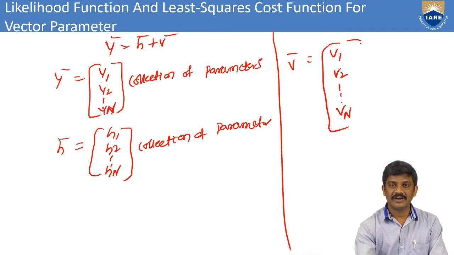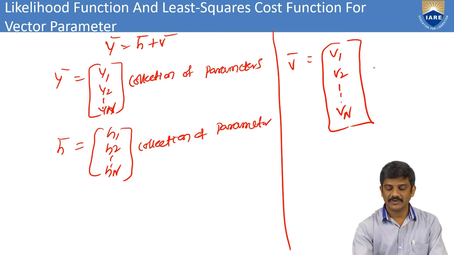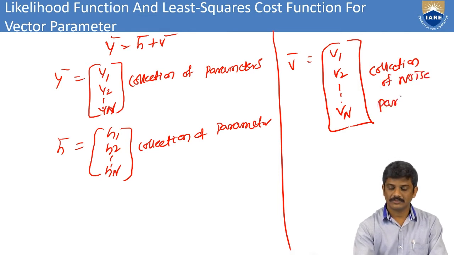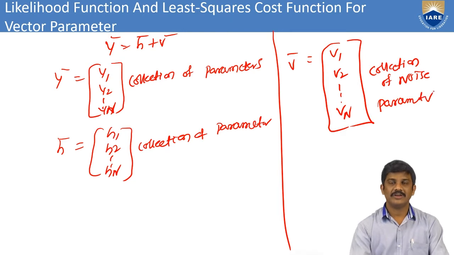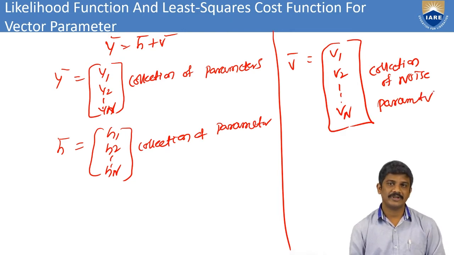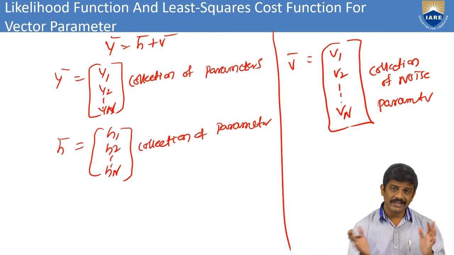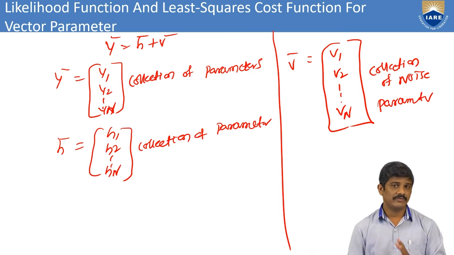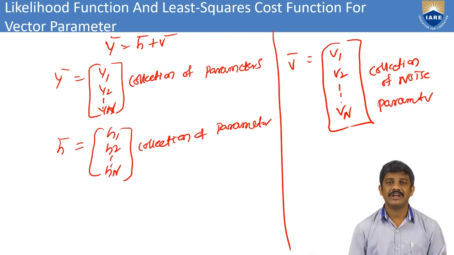V bar equals v1, v2 and so on up to vn. These are the collection of noise parameters. Here we have y bar equal to h bar plus v bar. Then y bar is the collection of parameters y1, y2 up to yn, that is a collection of all observation parameters. We do not go for any single individual parameter.